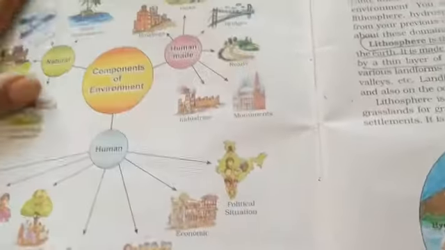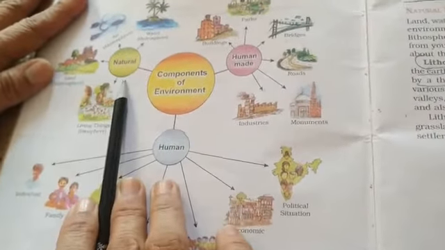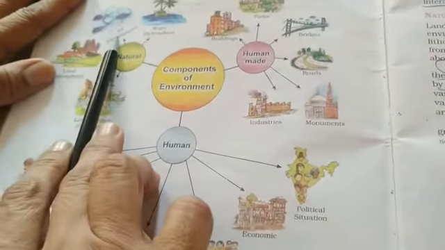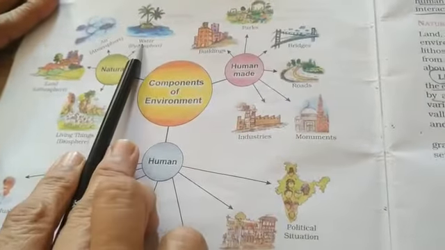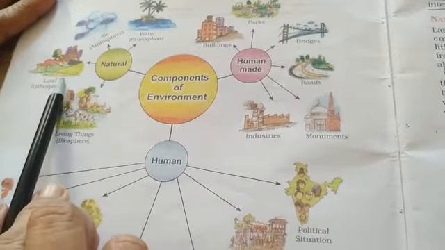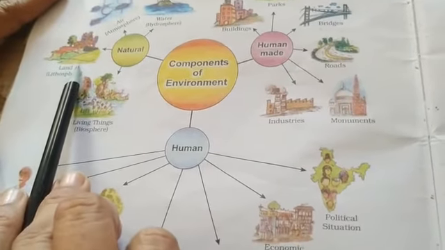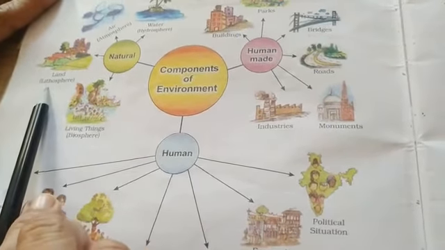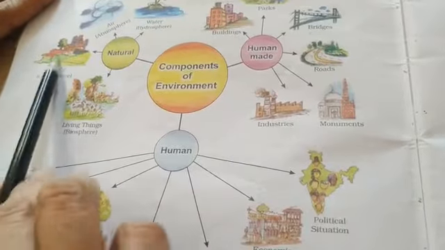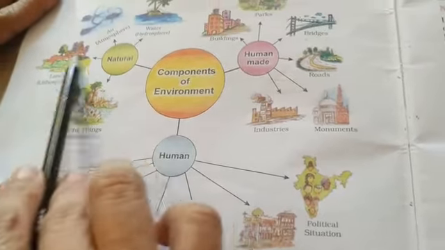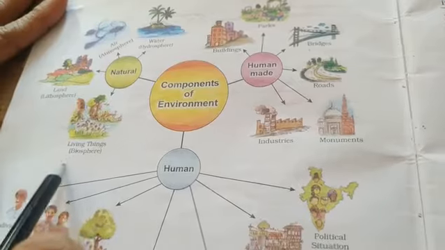And as I said, the natural environment consists of air, that is atmosphere, water, that is hydrosphere, land on which we live, construct houses, etc., grow food, etc., that is lithosphere, and all these things, when they combine together, they become part of the biosphere.